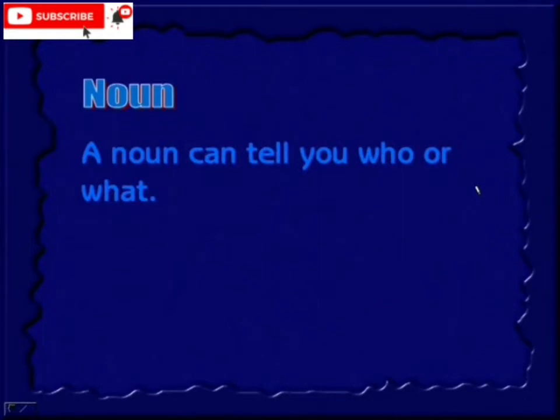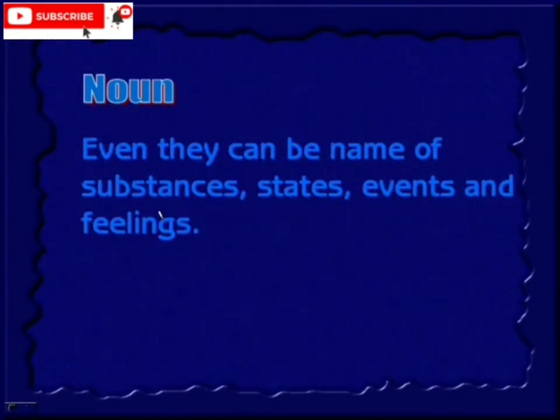A noun can tell you who or what. So in a sentence, if you put the question who or what, that is the noun. Even they can be names of substances, states, events and feelings.